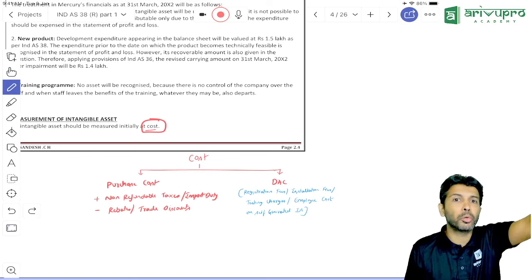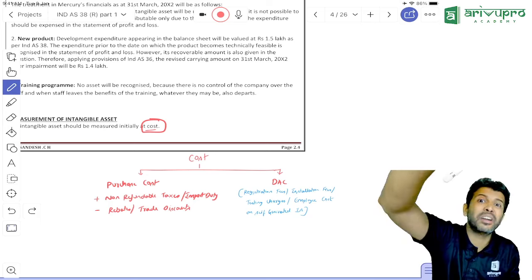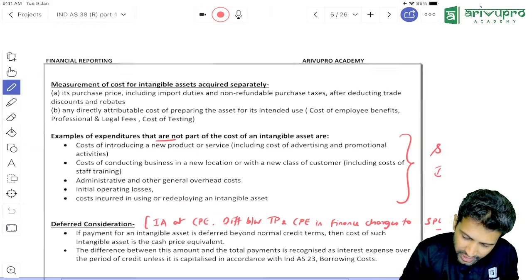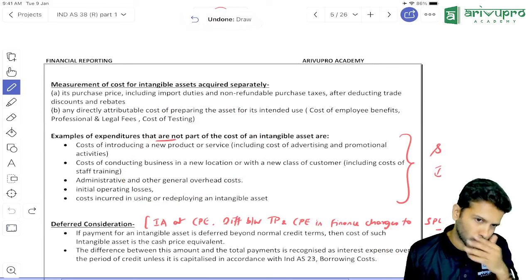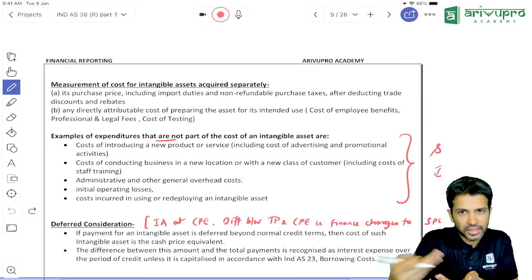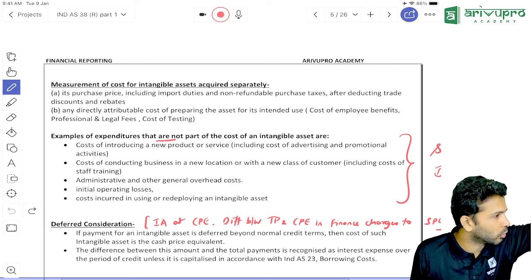And you can also bring in one more, incidental operation income and expenses. Those things we studied where? In Ind AS 16. Same here also. So once again, if you have to call it out, any general administrative overhead is excluded. Selling and distribution overhead, excluded.